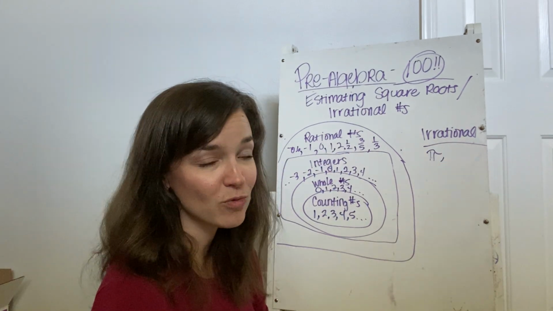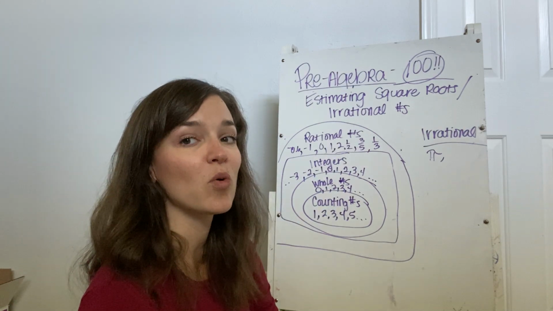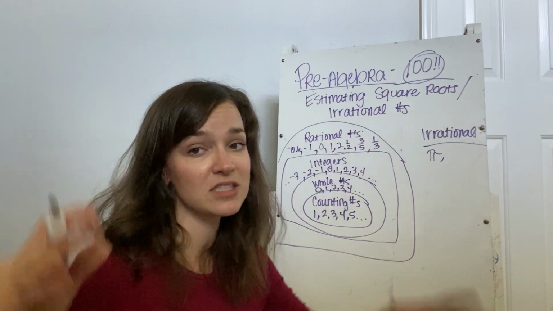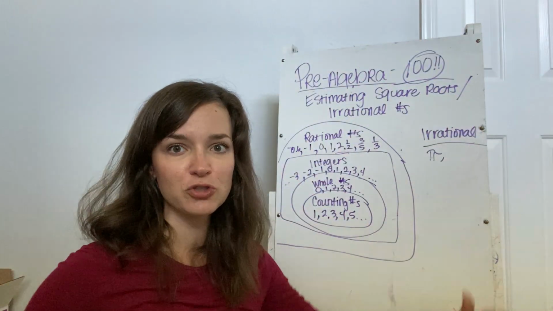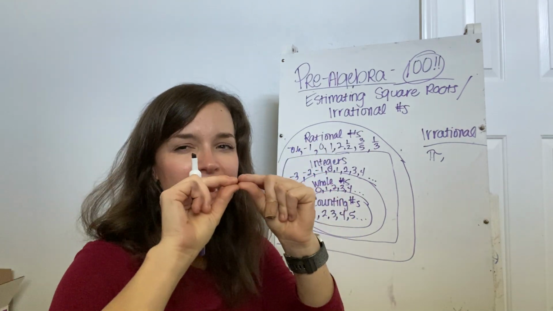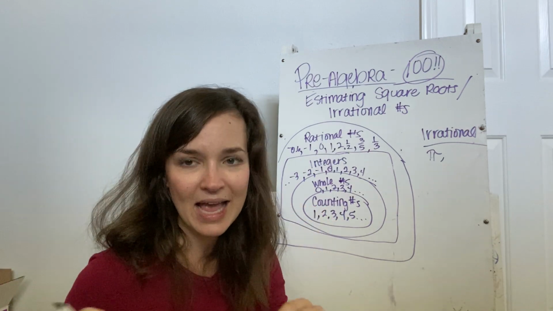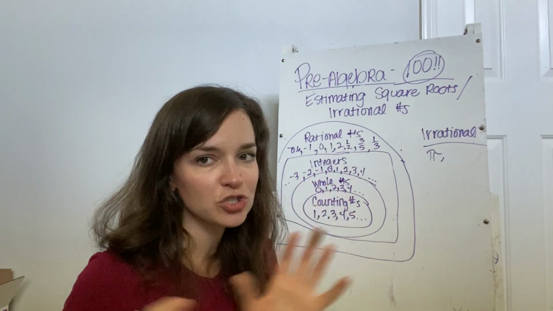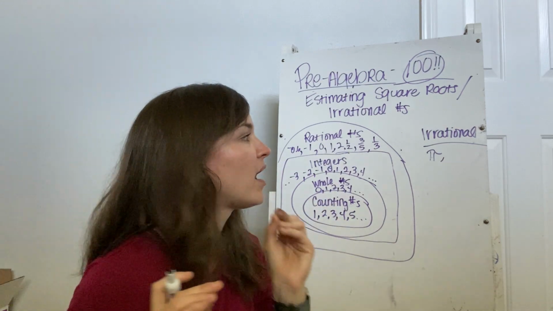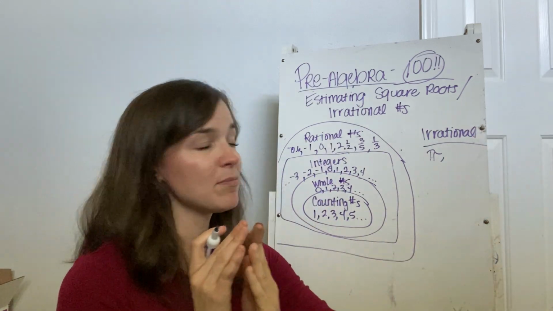Pi is the most familiar one, especially for you guys, because we have learned about this and we have talked about this. And remember when we talked about this, I'm pretty sure I told you guys about the poster in the library that has the big pi. It's this huge poster. When you look at it, it just looks like a big pi sign. But if you look really closely, it's made up of itty bitty lines of numbers, and they're all digits of pi. It's like hundreds upon hundreds of numbers on this board, and that doesn't even put a dent in it, because the numbers of pi go on forever, okay? So they are going to keep going forever.